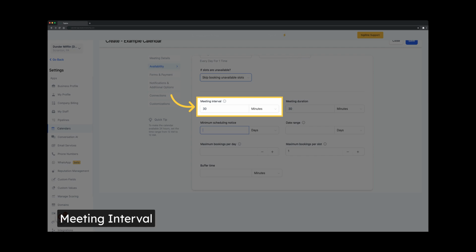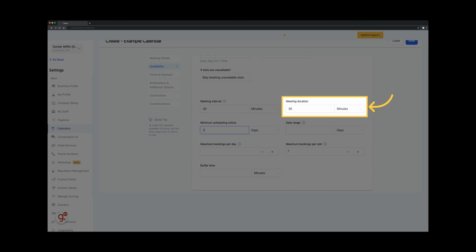Meeting interval reflects the amount of time between booking slots that will be shown in the calendar. For a 30 minute event that should be available at the top of each hour, the interval would be 1 hour. For a 30 minute event that should be available every 30 minutes, the interval would be 30 minutes. Choose the length of your appointments and display it when people book on your calendar.